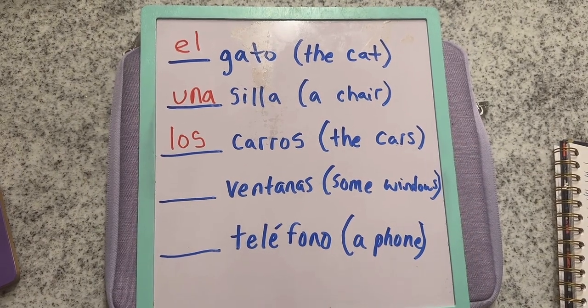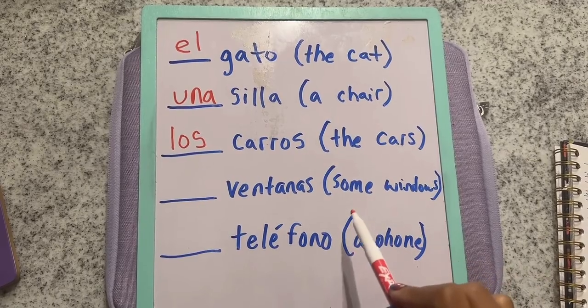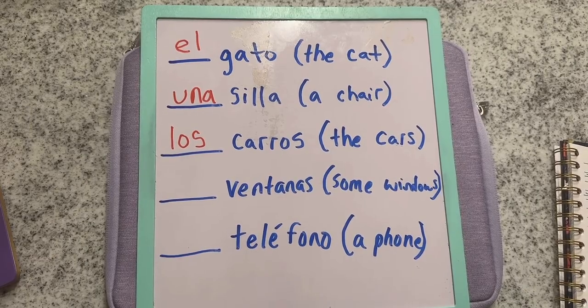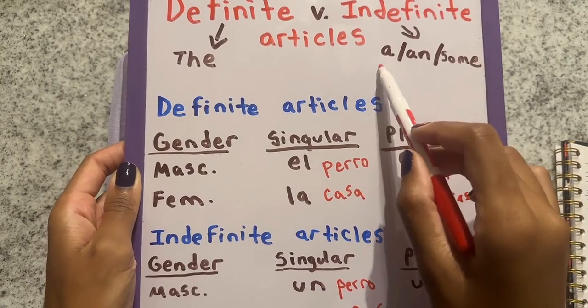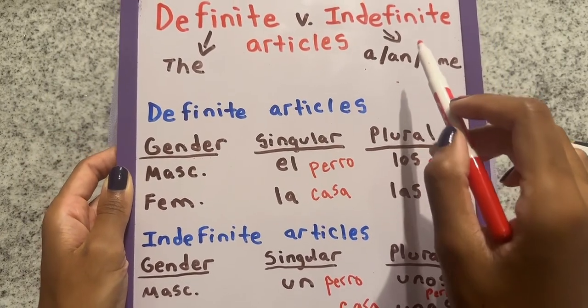All right, good job. Now, what if I want to say some windows here? Ventanas is the word for windows, and I want to say some. Some windows. Good job, Leslie. Yes. So far, Leslie is the only one that has it right. It's okay, though, because we're going to look back at our chart. So I said some windows. If you're saying a, and, or some, that falls under an indefinite type of article.